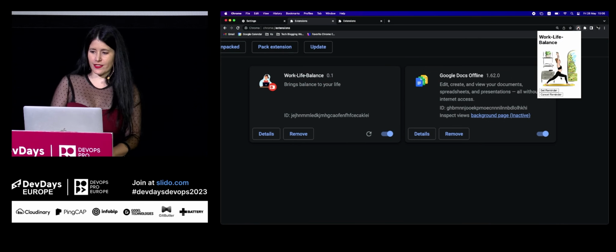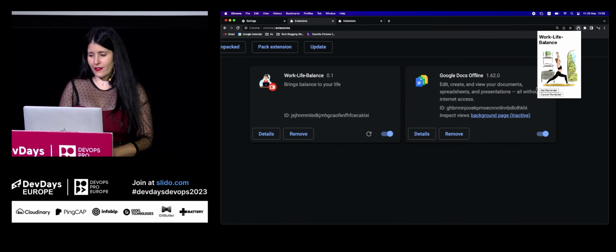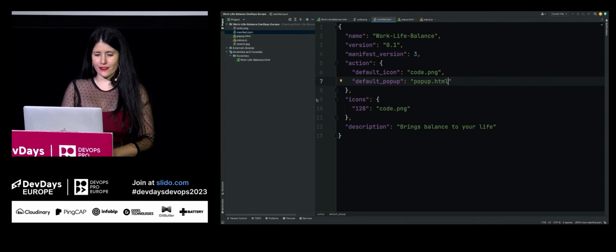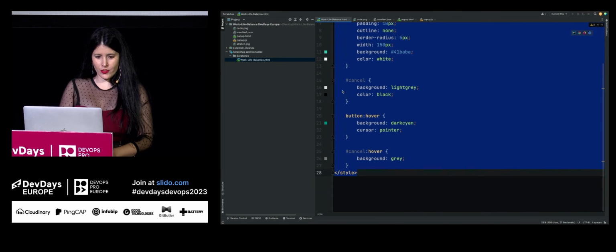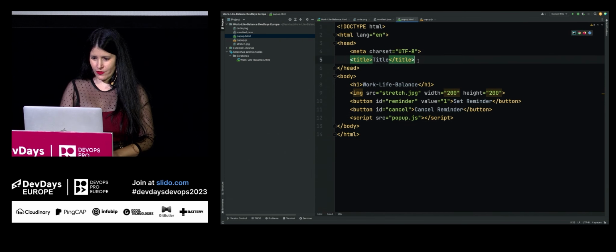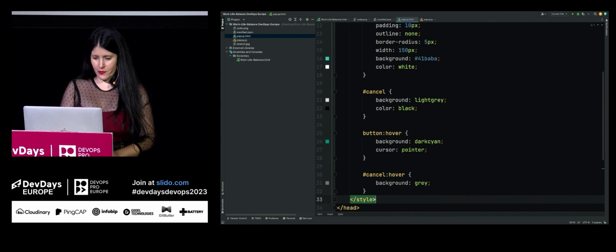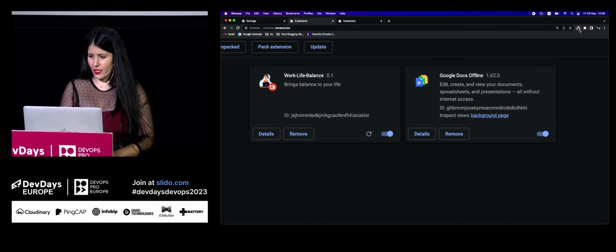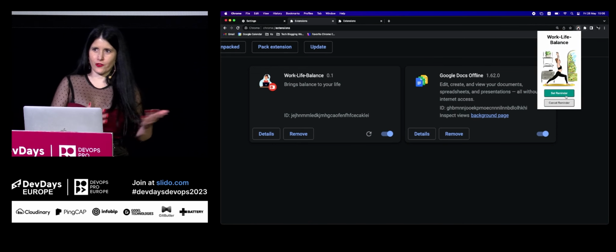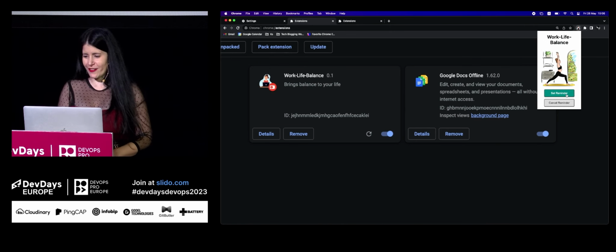Now we have this kind of pop-up, which is really nice, but the CSS could use an improvement. So I've already pre-created this file for the CSS to save us some time so we can have more rest before the other talk. So let's go ahead to the popup HTML, add this snippet over here, refresh it, click. I hope you can agree with me, it looks better.